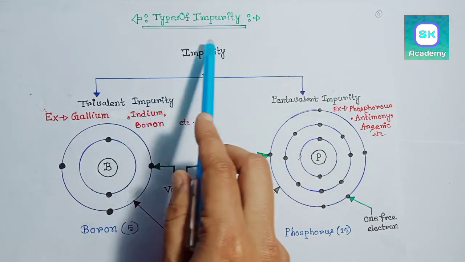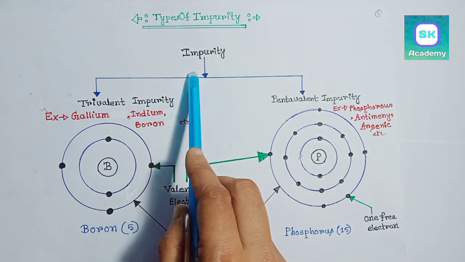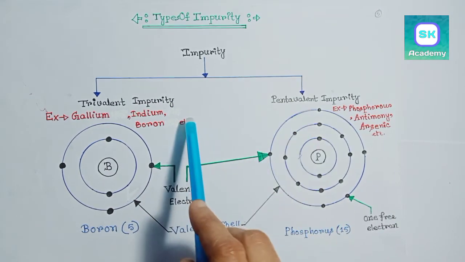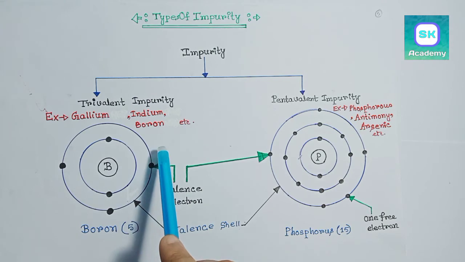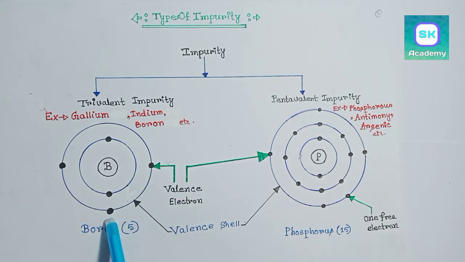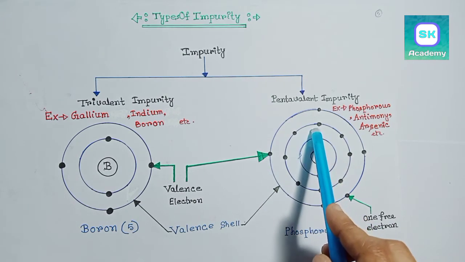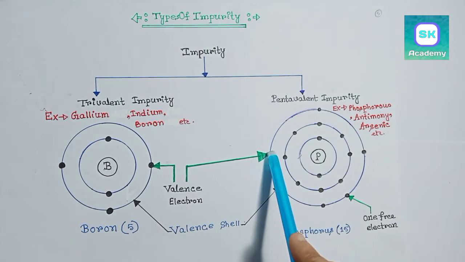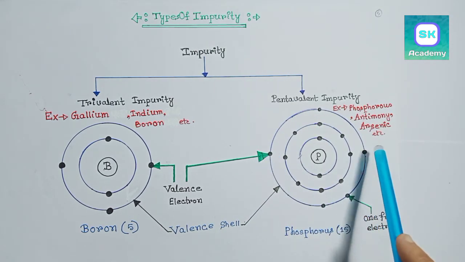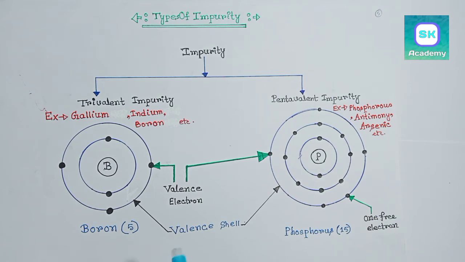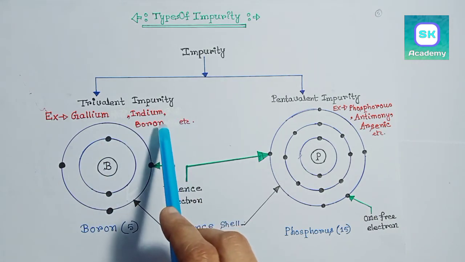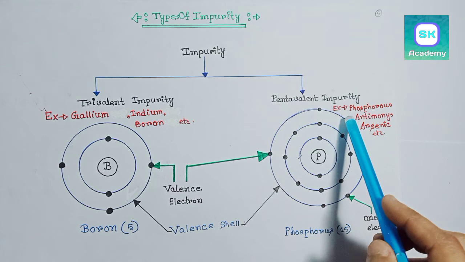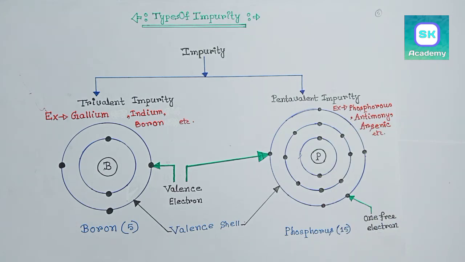Next, types of impurity. There are 2 types of impurities, trivalent impurity and pentavalent impurity. In trivalent impurity, there are 3 valence electrons, 1, 2 and 3. But in case of pentavalent impurity, there are 5 valence electrons, 1, 2, 3, 4 and 5. Trivalent impurities are gallium, indium, boron, etc. And pentavalent impurities are phosphorus, etc.